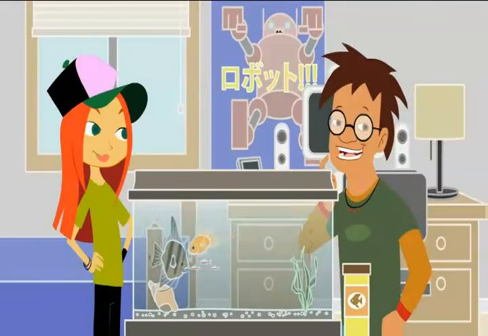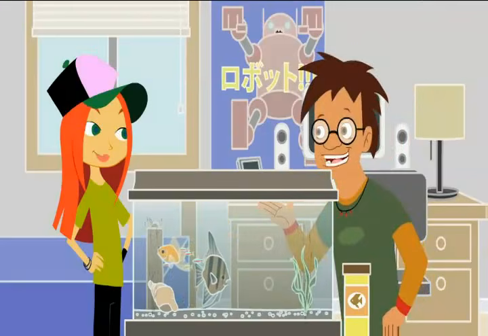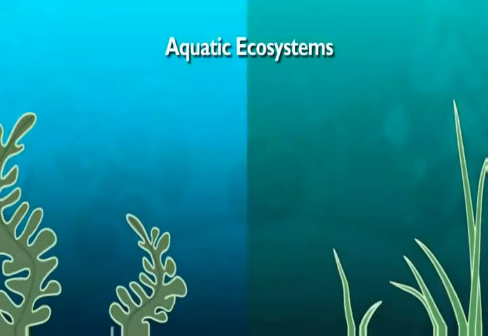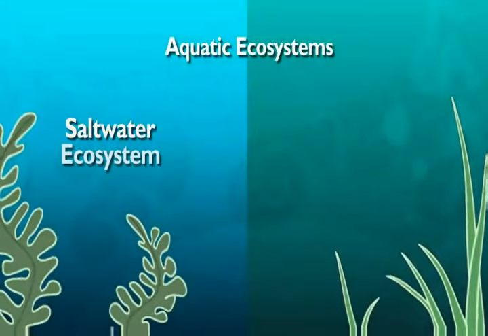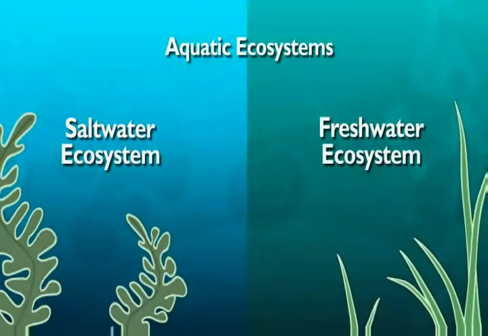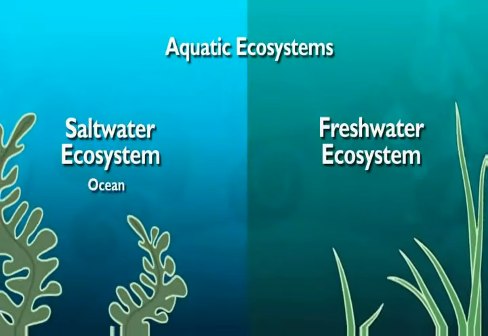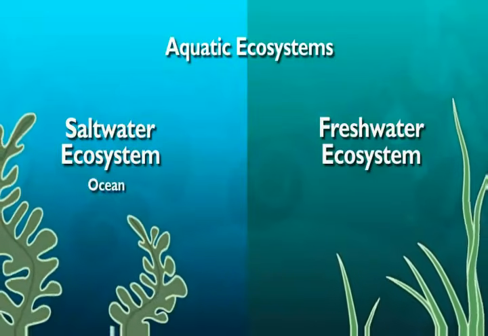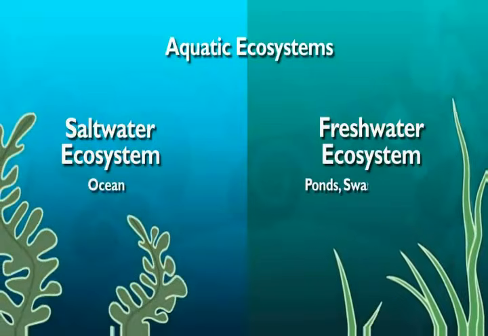So the saltwater fish can't survive in the same habitat as the fish in this tank? No, they can't. There are two different kinds of aquatic ecosystems, saltwater and freshwater. Saltwater fish live in the ocean. The ocean is a saltwater ecosystem. This tank is a freshwater ecosystem. Ponds, swamps, and bogs are freshwater ecosystems. I never knew there was a difference.